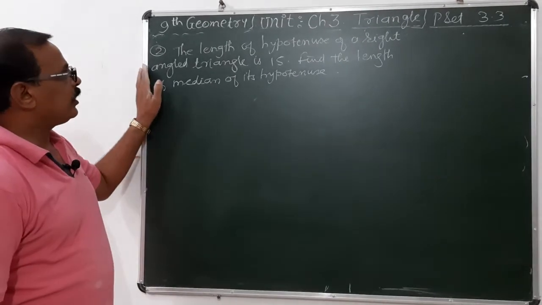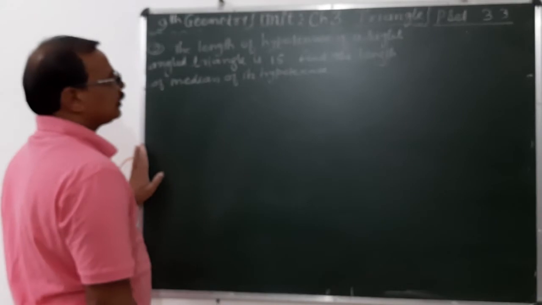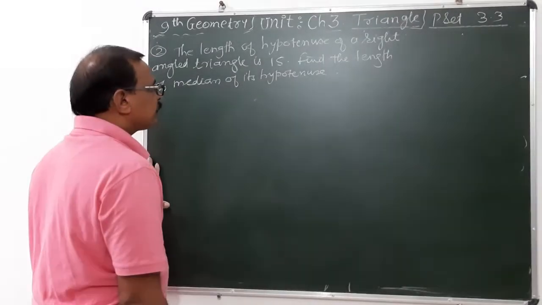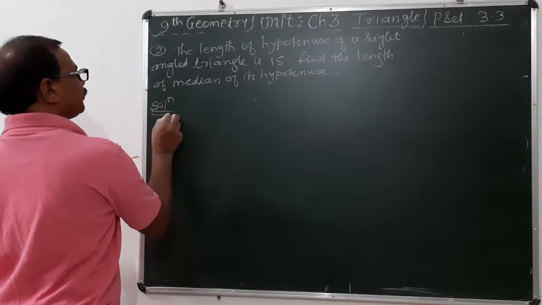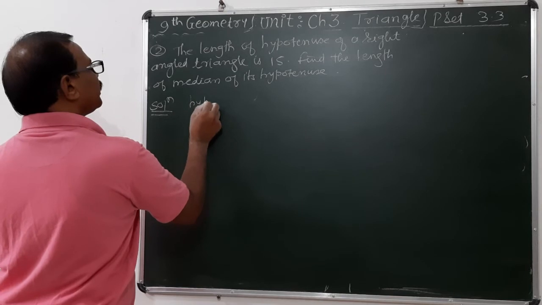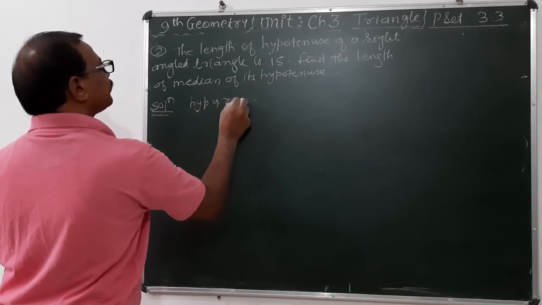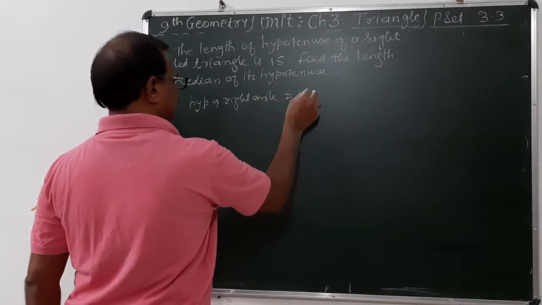Question number 2. The length of the hypotenuse of a right angle triangle is 15. Find the length of the median to its hypotenuse. Solution. Hypotenuse of the right angle triangle is equal to 15.